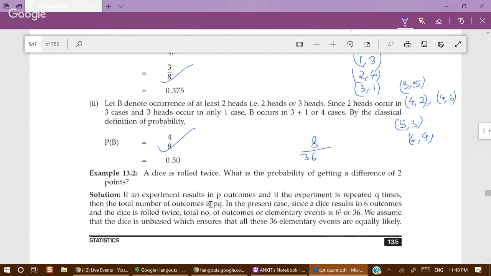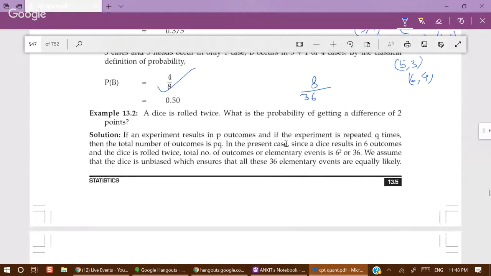Let's see what is written here. If an experiment results in p outcomes, and if the experiment is repeated q times, then the total number of outcomes is pq. There is a misprint here.